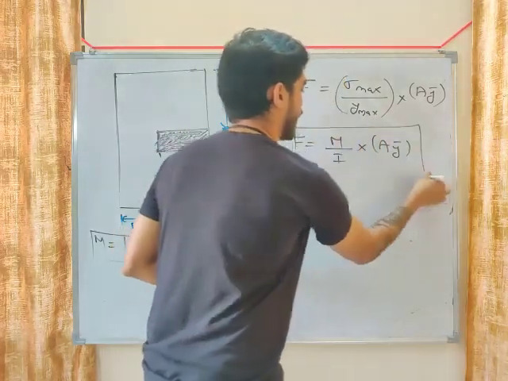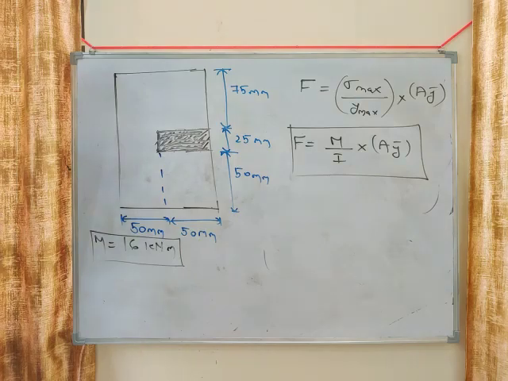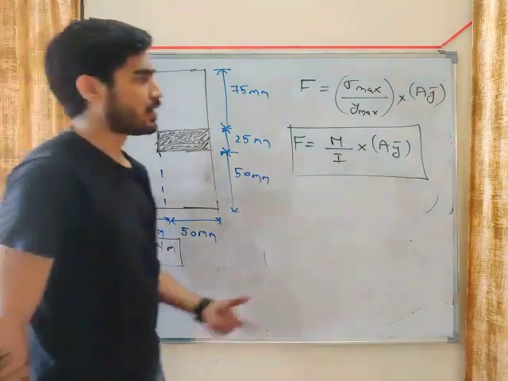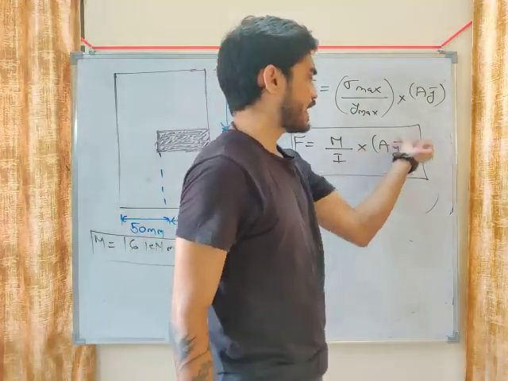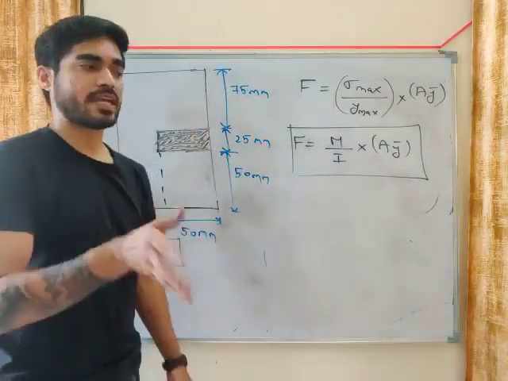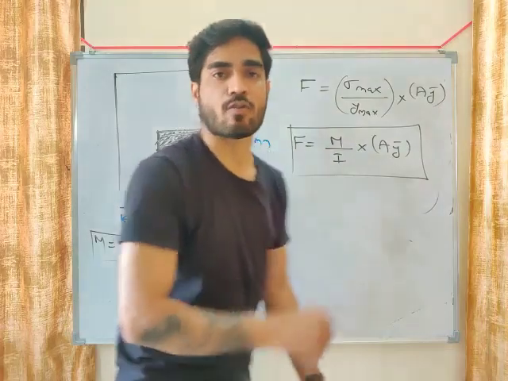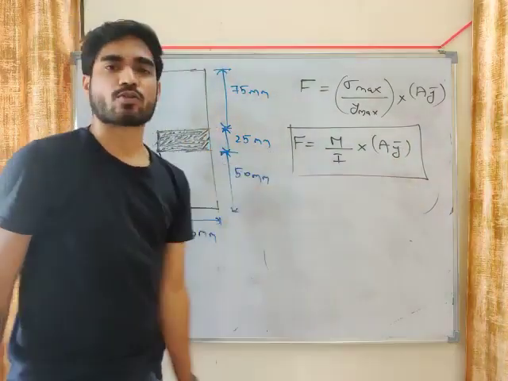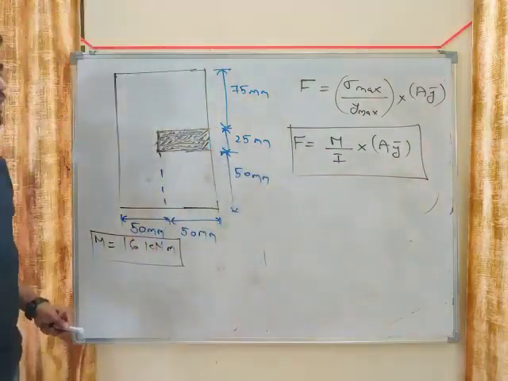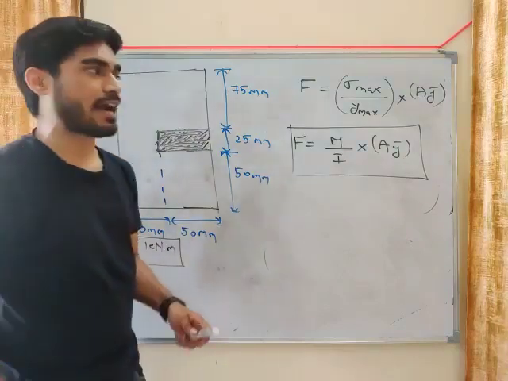You can remember it like this: M by I into A Y bar. What is A Y bar? A Y bar means area into distance, means first moment of area. Moment of inertia is second moment of area and this is first moment of area. A Y bar. So let me explain what will be A Y bar.